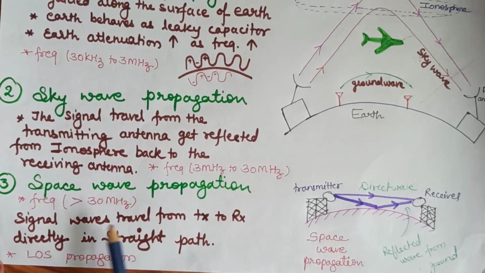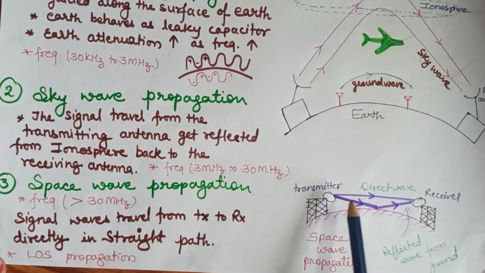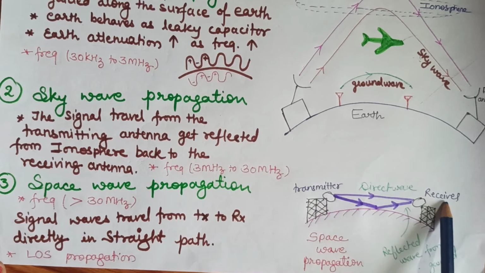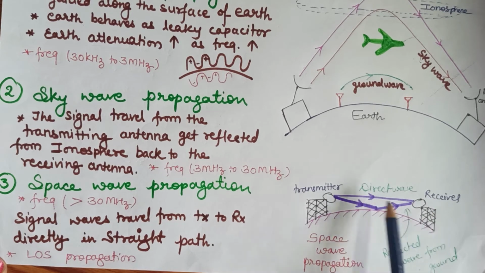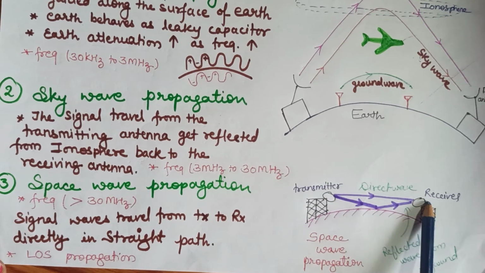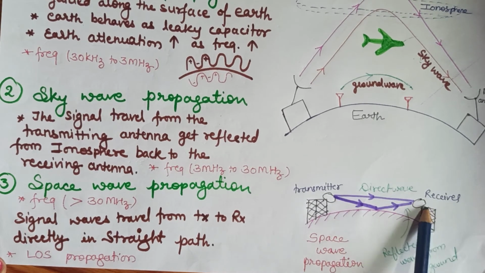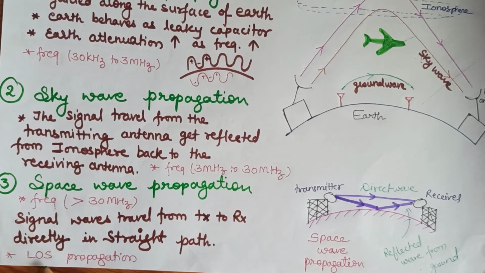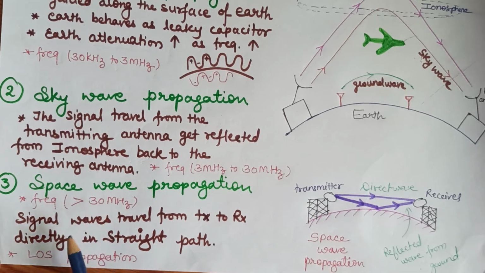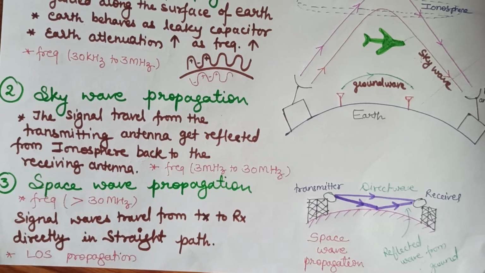Next wave propagation is space wave propagation. There are two types of wave motion in this. First is the direct wave, which is sent from the transmitter to the receiver, and next is the reflected wave, which reflects from the Earth's surface. This reflected wave has a 180-degree phase shift and is received by the receiver. Frequencies used are more than 30 MHz, and this propagation is line of sight propagation because at this frequency the signal travels in a line of sight, meaning in a straight line.